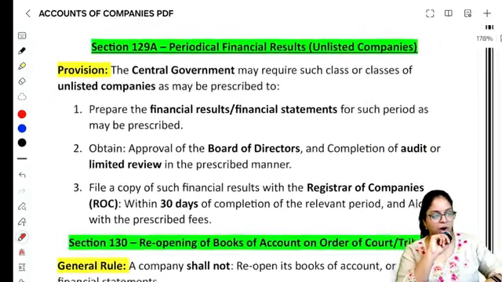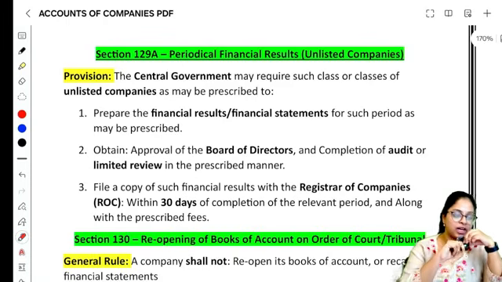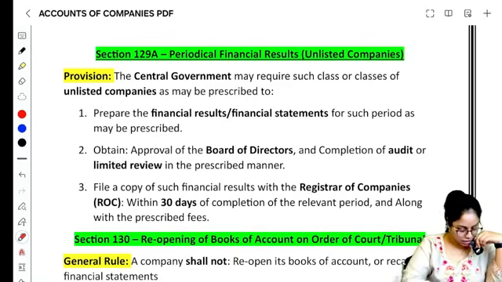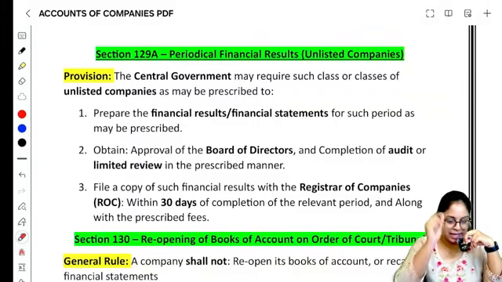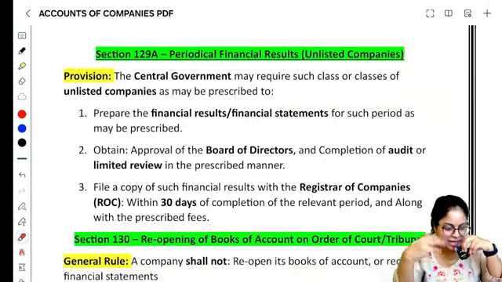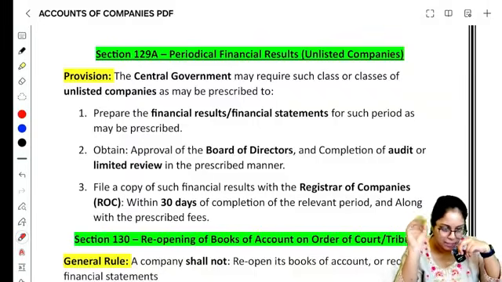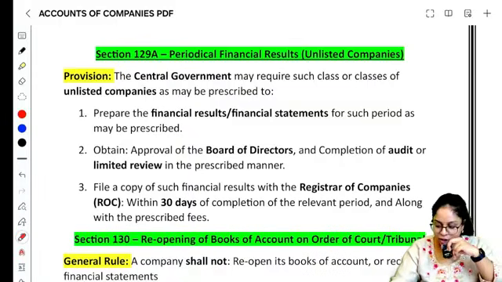Next is section number 129A, which is periodical financial results. This section is particularly applicable for an unlisted company. What does this section say? It applies for an unlisted company. It says that the central government will prescribe certain unlisted companies. And the unlisted company, what are you required to do?